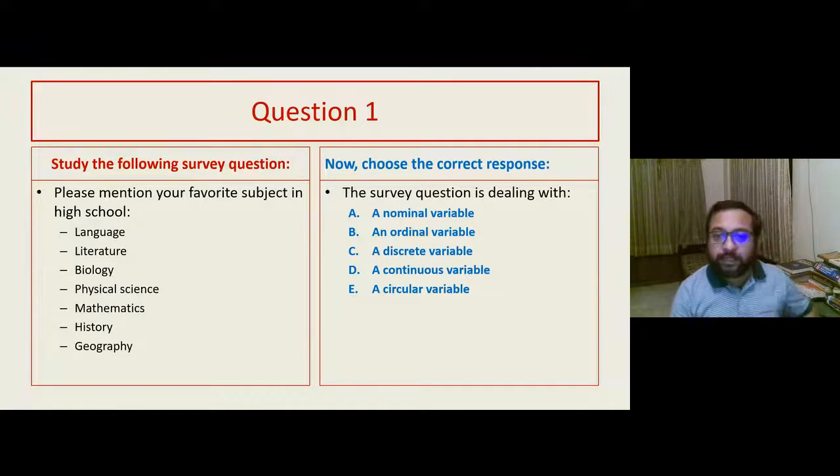So A is nominal, B is ordinal, C is discrete, D is continuous, E is circular. Okay, we have got 80 votes.